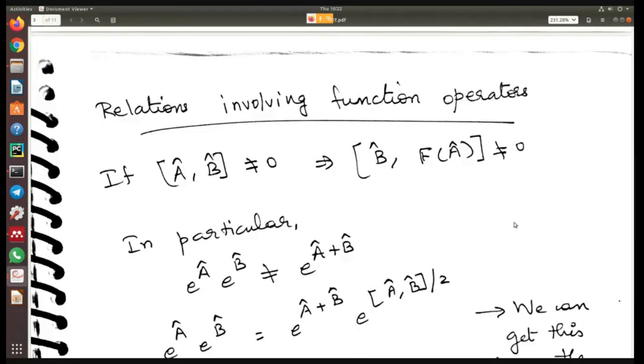In general, we know that A and B do not commute. Let's say we have two operators. In general, we can say the two operators do not commute unless we have checked it. So now, if A and B do not commute, then we know that B and f of A also do not commute. The commutator of B and f of A will give you some value which is not equal to 0. So this is one of the rules.